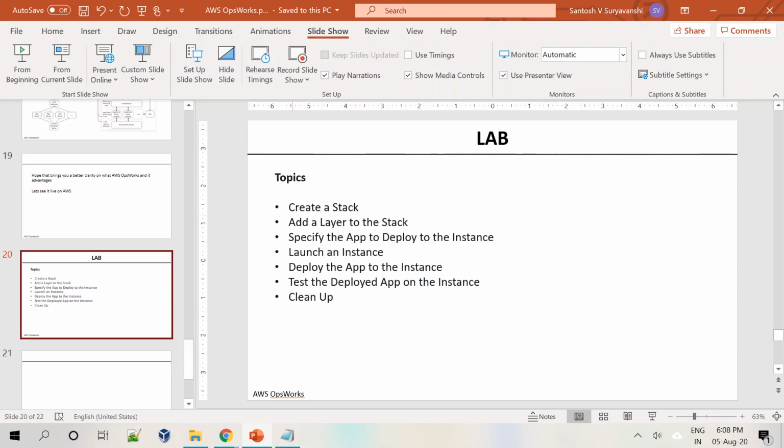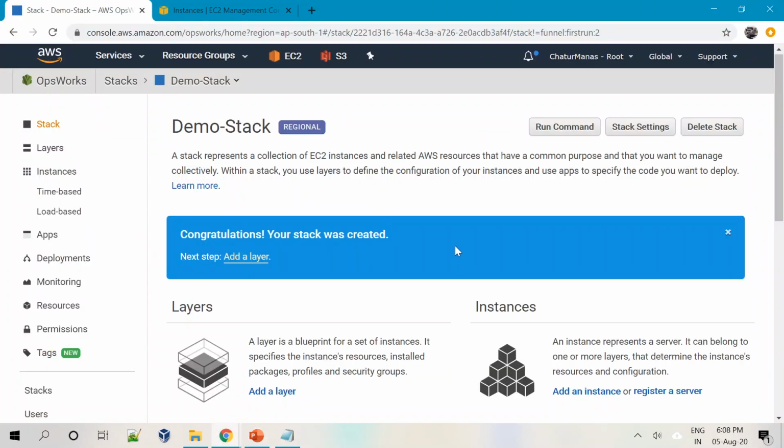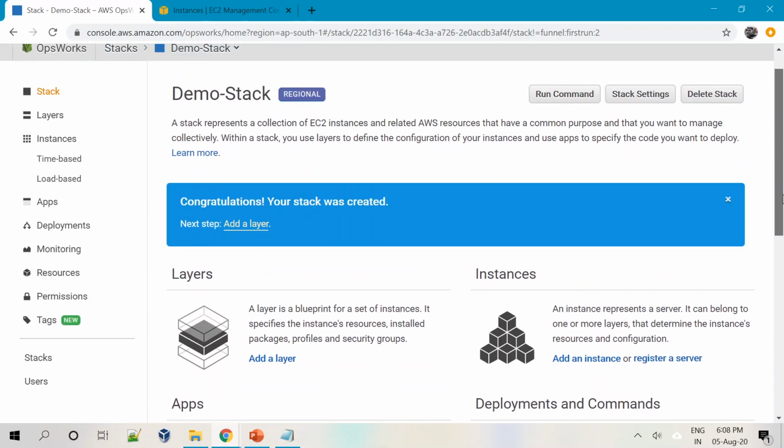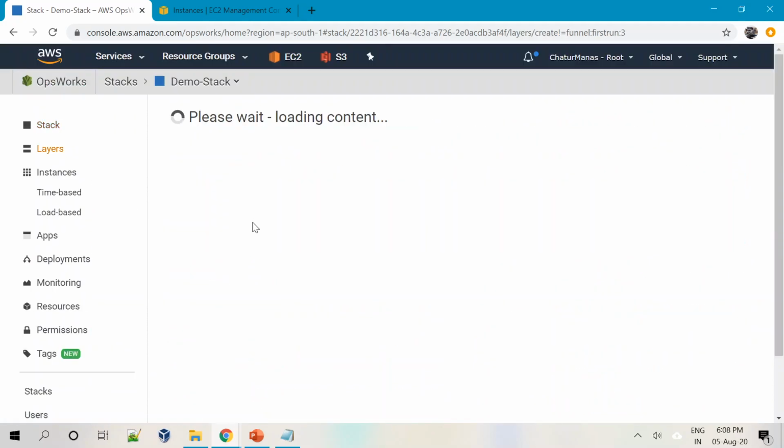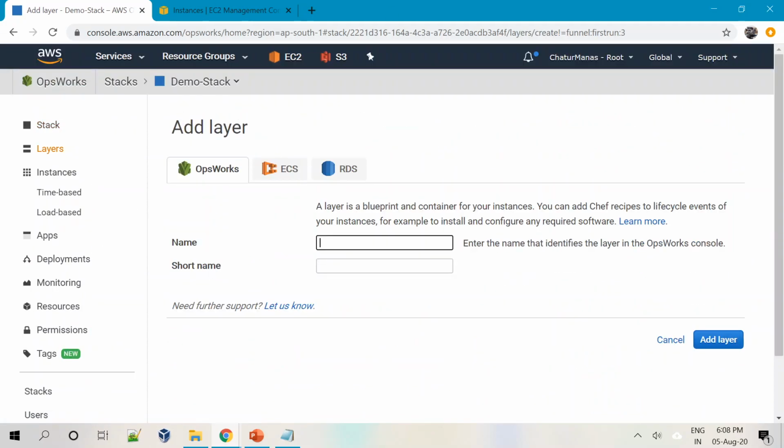So as part of this demo, we will now add a layer. To add a layer, we'll call it demo stack layer, and if there is a short name, let's call it demo layer.